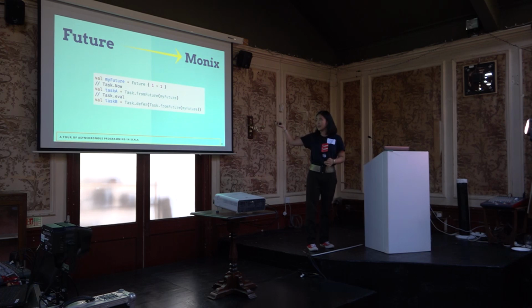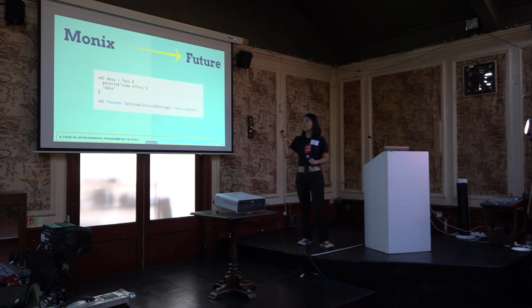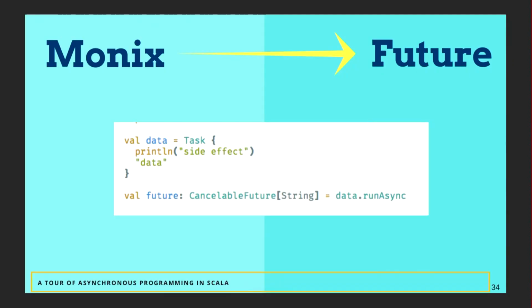So this will create a task from future, and the task is lazily evaluated. From Monix to future, you can call run async on task, because if we call run async, it produces a cancelable future, and cancelable future extends future, so it's technically a future.